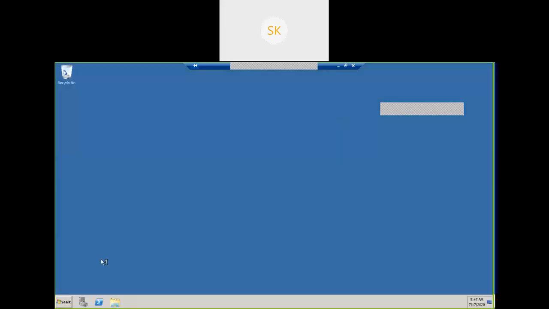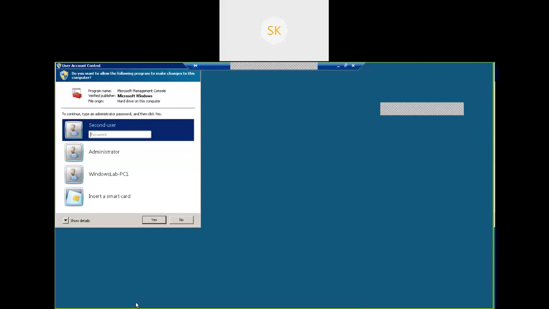Now try to open Server Manager. When I logged in with user 1, we received an error, right? Now select this, type the password.